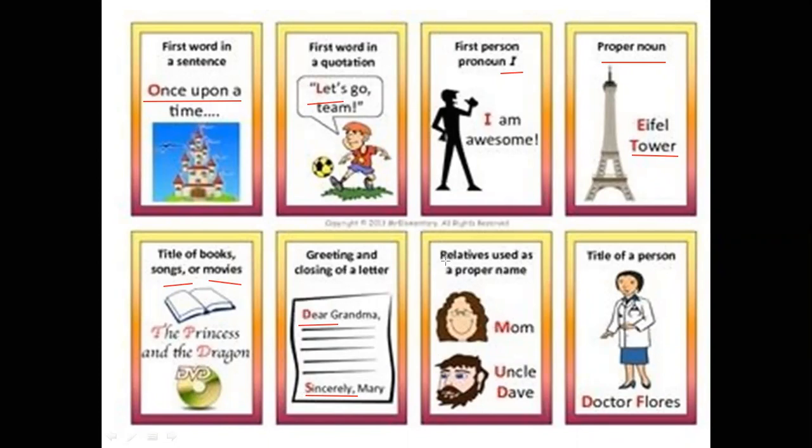And here, your relatives used as a proper noun, like your mom, your uncle, your aunt, your grandma, grandpa, grandfather, your cousin. Relatives begin with a capital letter. And here the title, as we said before, Dr. Flowers. Dr. Flowers begins with a capital letter.